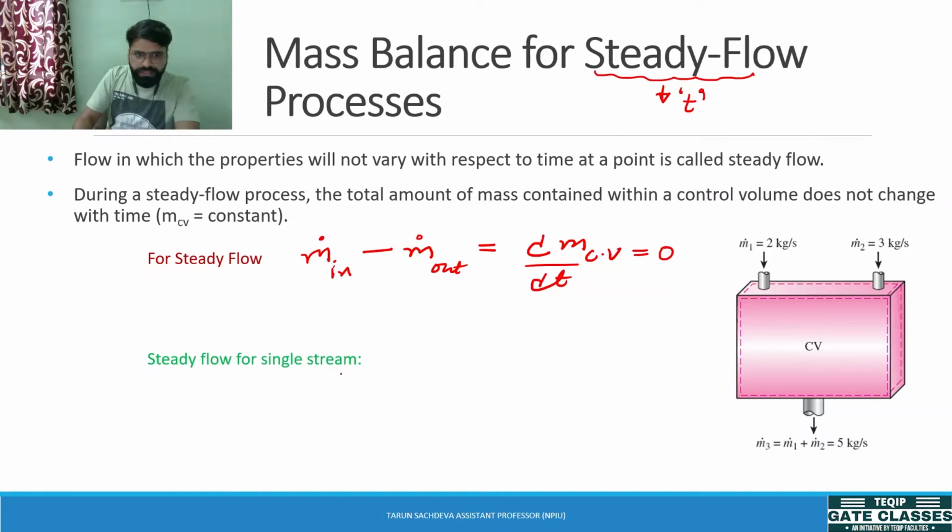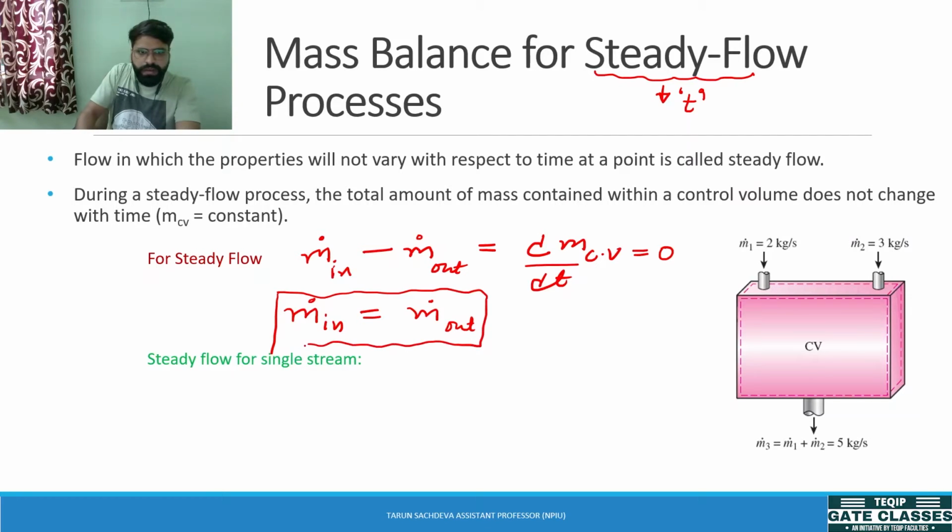Now solving this equation for steady flow, it comes to be mass coming into the system equals mass going out of the system. So this is the equation of mass balance for a steady flow process.